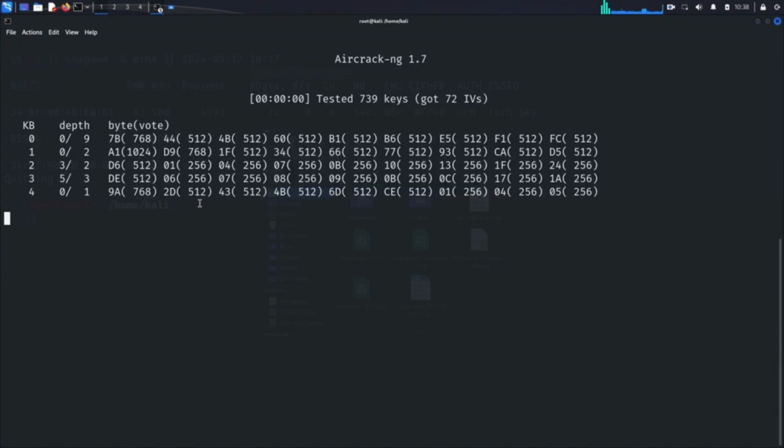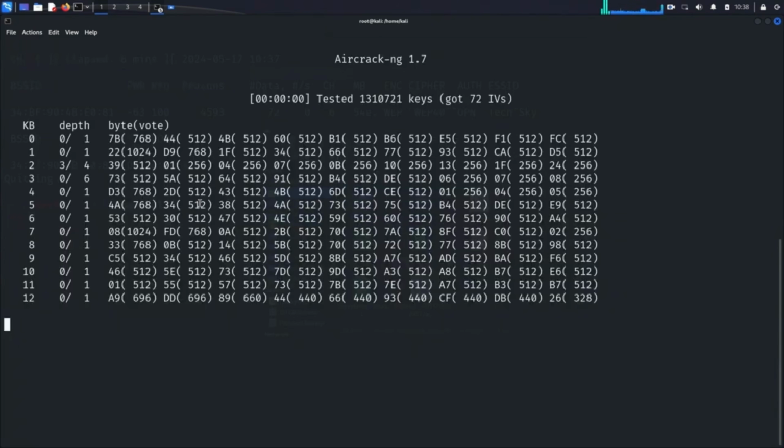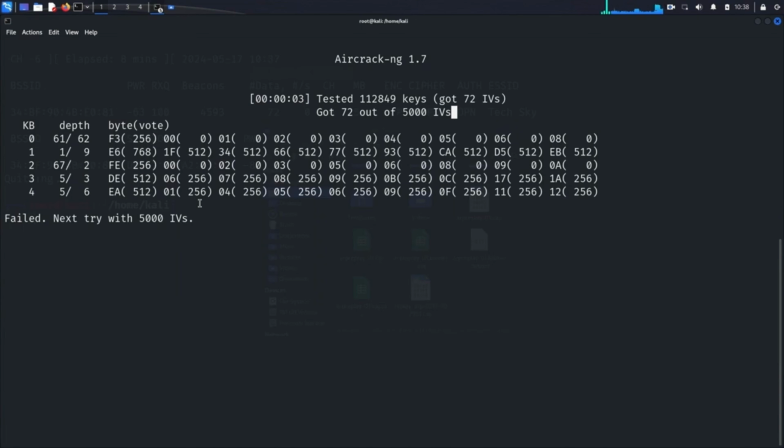Aircrack-ng will start processing the captured packets. It attempts to decrypt the packets to extract the WEP key. However, because I didn't collect enough packets in the previous step, the process is likely to fail. As you can see, Aircrack-ng displays a message indicating that it needs at least 5,000 IVs to succeed.